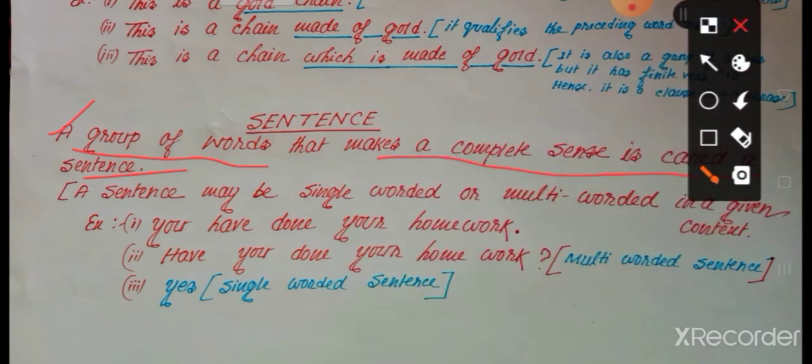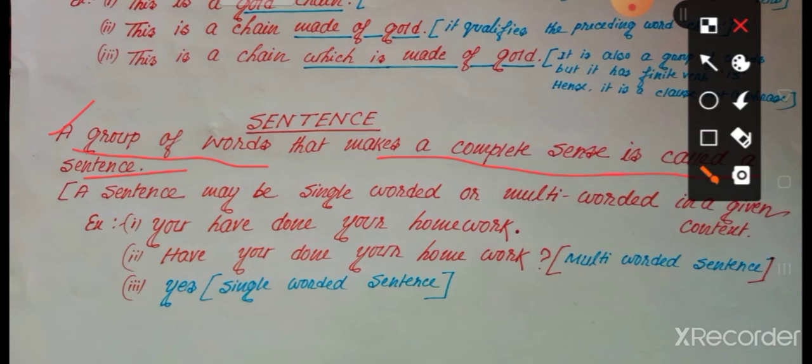So what is the difference between phrase and sentence? The phrase is a group of words where there is no finite verb, and that part does not make sense completely, meaning incomplete sense. But the sentence is where there must be a finite verb and the sense is complete, meaning it expresses a complete sense.